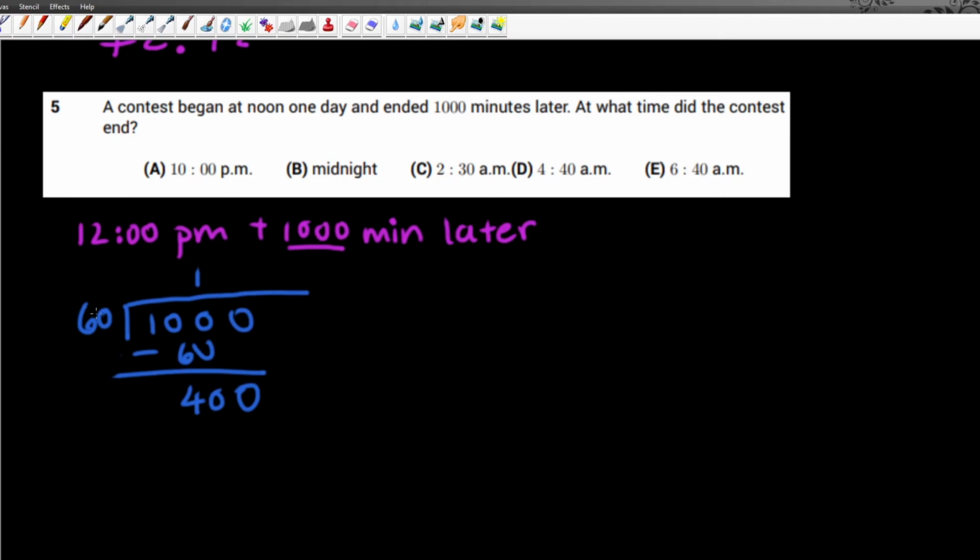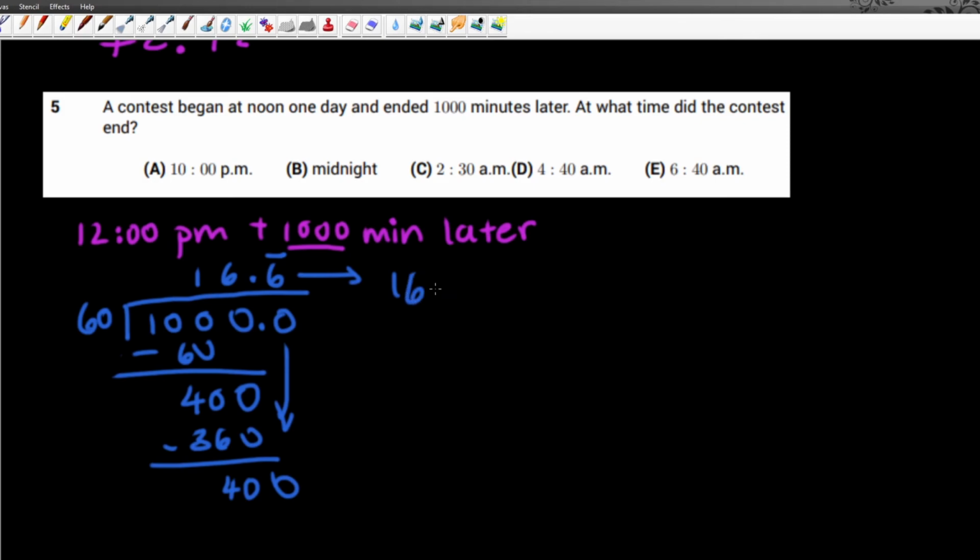Drop down the 0, becomes 400. 60 goes into 400 6 times. 6 times 60 is 360. We can see that this is a non-ending decimal. Because if you drop down the 0, it becomes 400, and this 6 just keeps repeating. So we can see that there is 16.6 repeating hours. We want to rewrite this into a fraction to make our lives easier. It is equal to 16 and 2/3, because 2/3 is equal to 0.6 repeating.